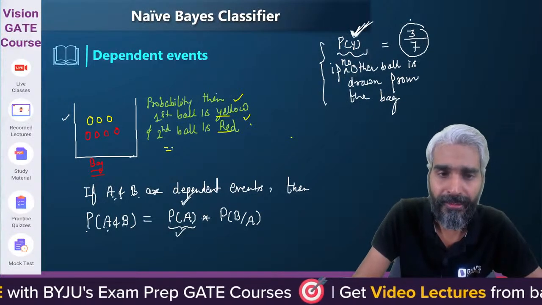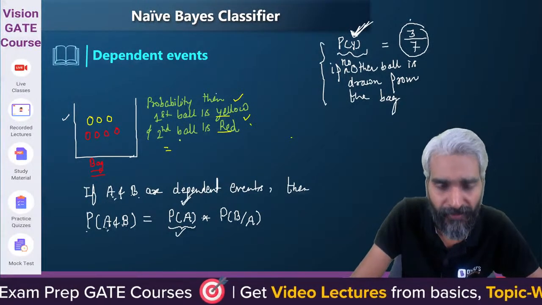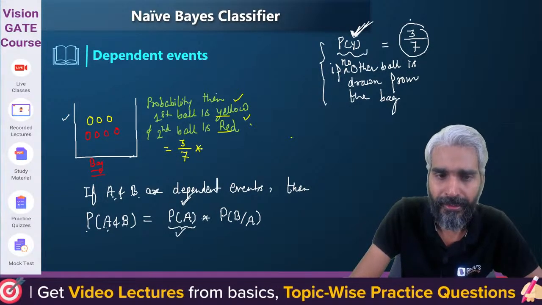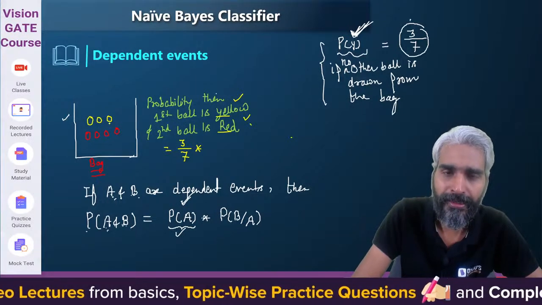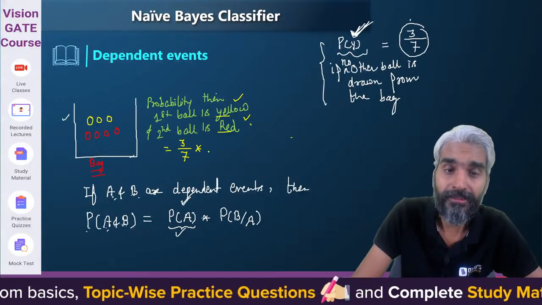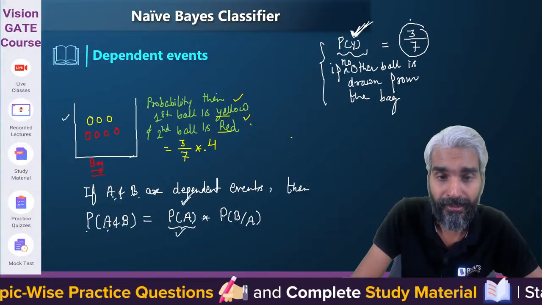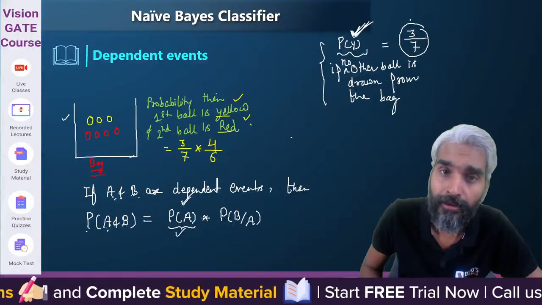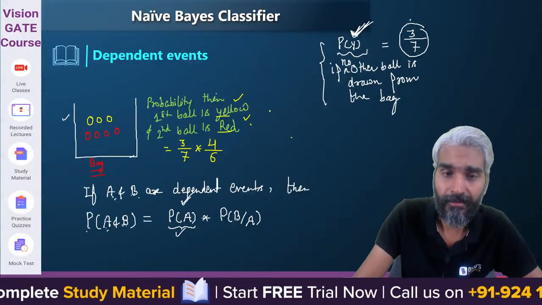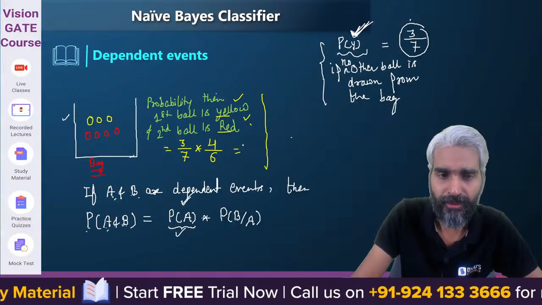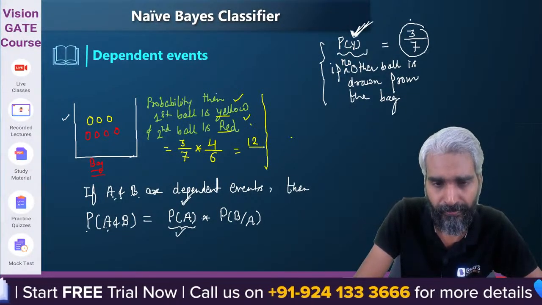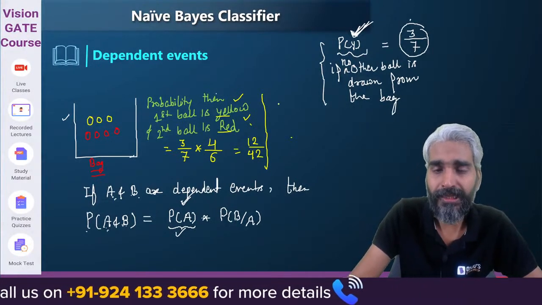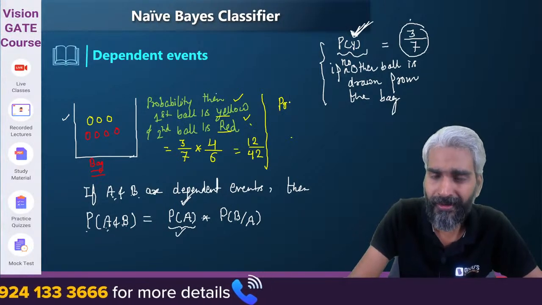So what is the probability that first ball is yellow? The probability that the first ball is yellow is 3 by 7, and the probability that the second ball is red? So the probability that the second ball is red is 4 by 6, because for red color ball there will be only 6 possible ways in which the event can occur. So what is this value? This is actually 12 by 42.